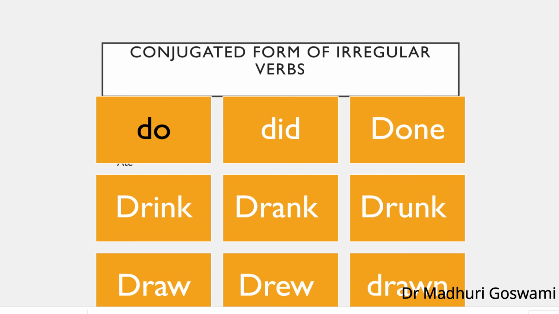So when we talk about regular verbs, it's quite easy because there is a standard pattern being followed, like adding d or ed to the end of that word. In case of the irregular verbs, we need to memorize them. So, we will have the list in the next video lessons.